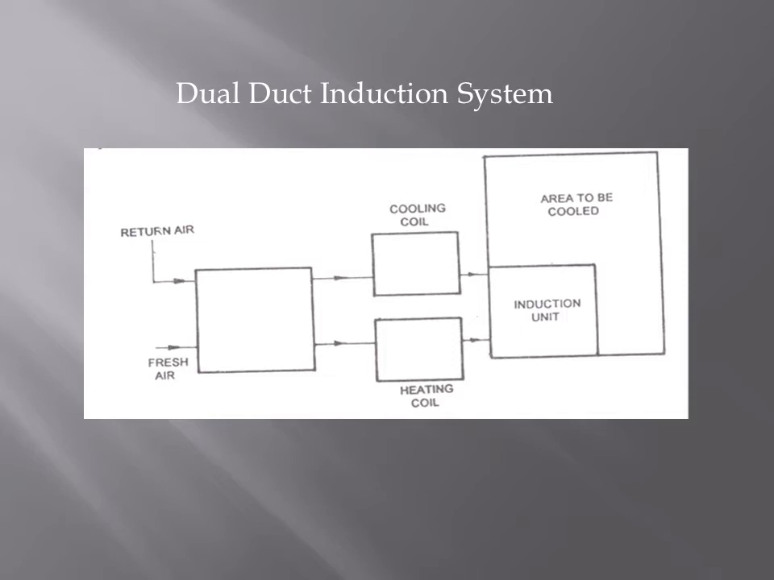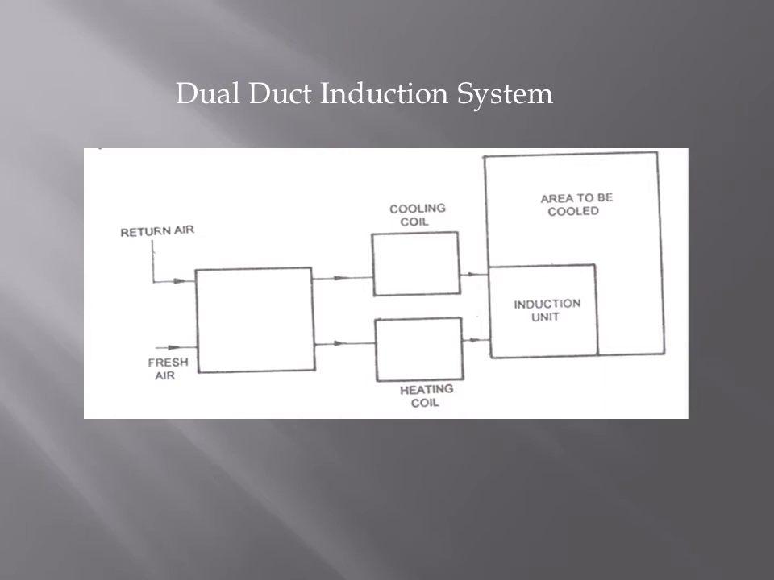So cold and hot ducts are connected to the induction unit, where the two streams get mixed up and are controlled to the desired temperature by means of a thermostat here. So they both get mixed up and are controlled to the required temperature by the thermostat. Cold ducts and hot ducts are connected to the induction unit here. You can see, from where the two streams get mixed up.